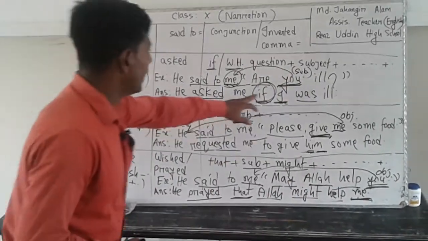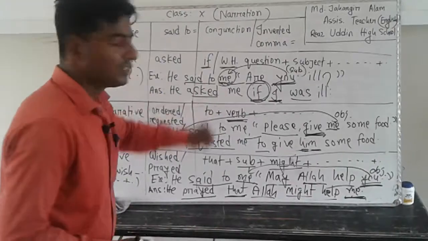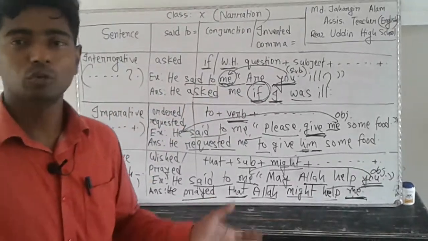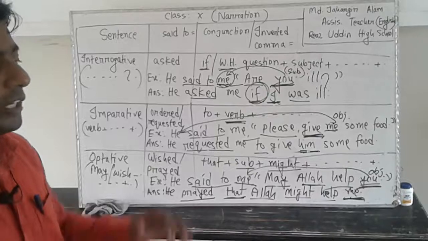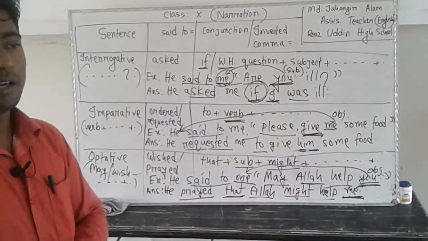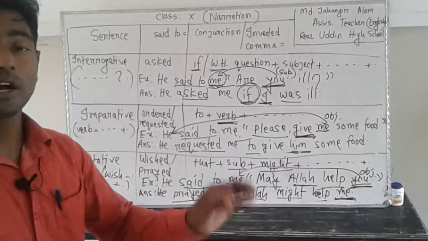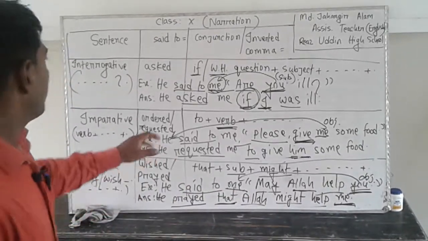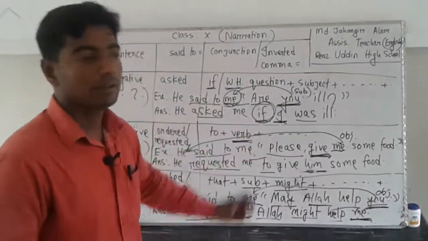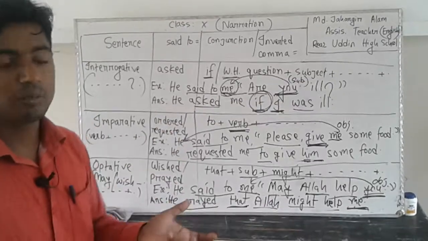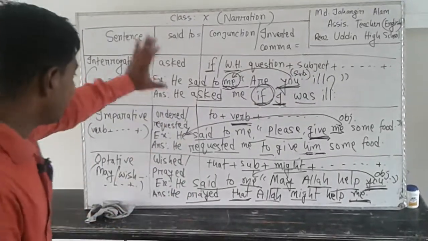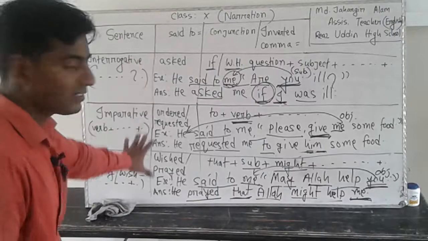Like here, are you ill? He said to me. He said to me will be absent. But when you get a passage and read through it, then you will realize what the reporting verb of that sentence is. And you will imagine the reporting verb, then you will transfer it like this, very similarly.